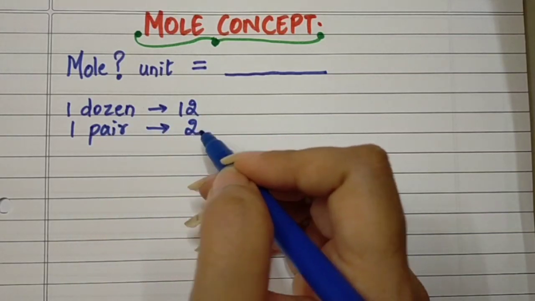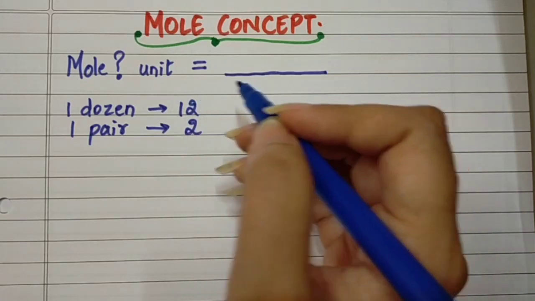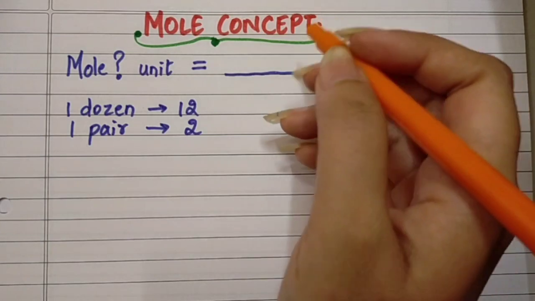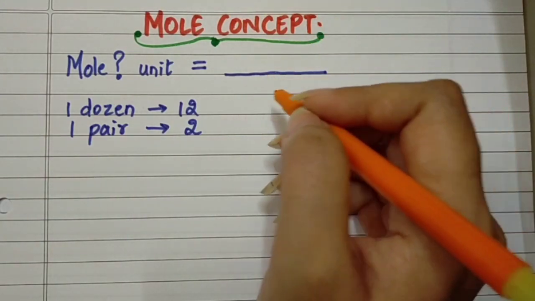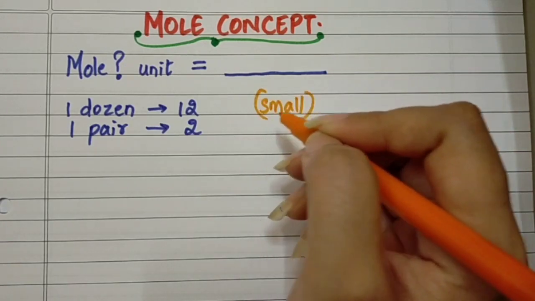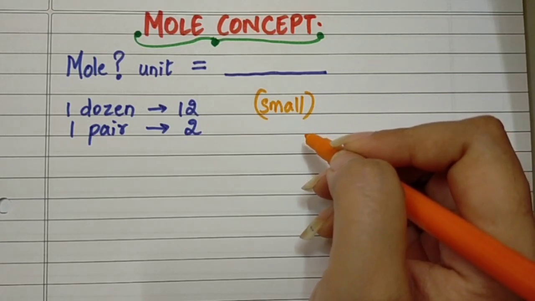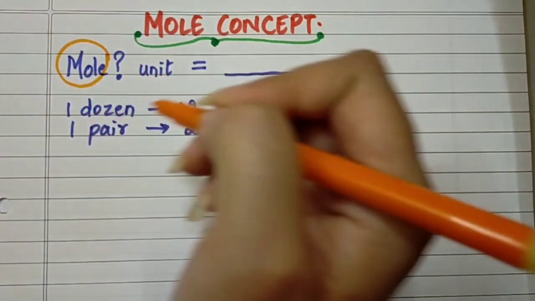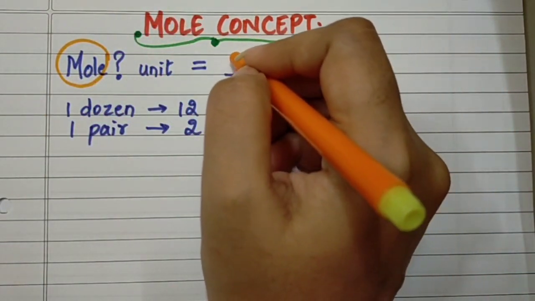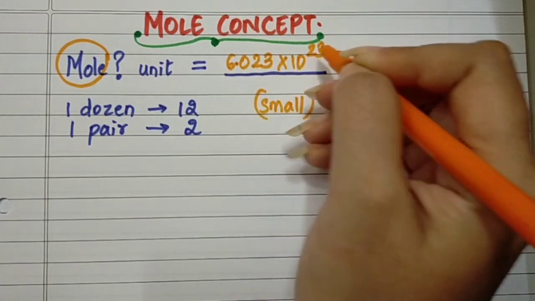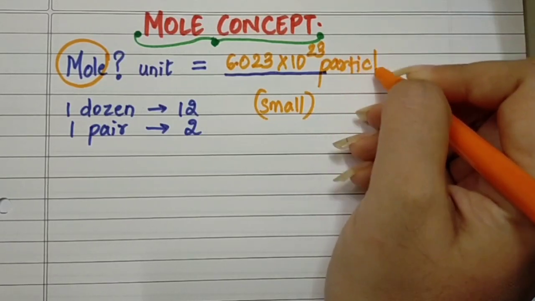वैसे ही when we talk about atoms or molecules we use this word mole, which represents a certain amount or certain quantity, because atoms or molecules as a whole they are very small in size. तो इसलिए हम एक सिंगल एटम या एक सिंगल मॉलिक्यूल के बारे में बात नहीं करते, बट हम बात करते हैं मोल के बारे में. And this mole is equal to 6.023 into 10 raised to 23 particles.